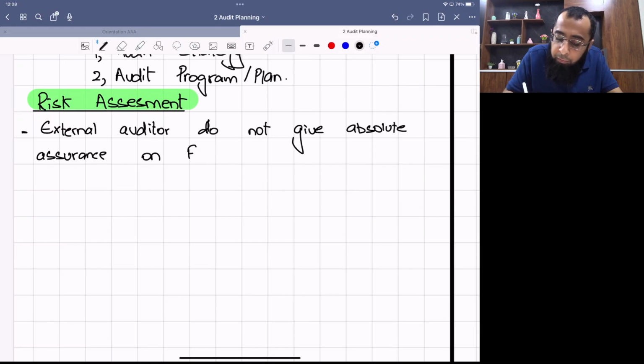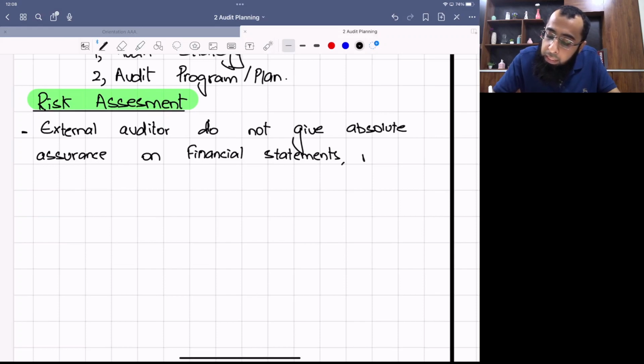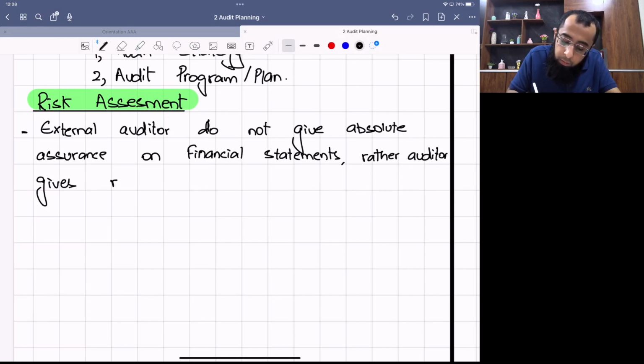See, if he were giving absolute assurance, then there would be no need for risk assessment because in that case he would have to audit everything in the financial statements. Rather, the auditor gives reasonable assurance.